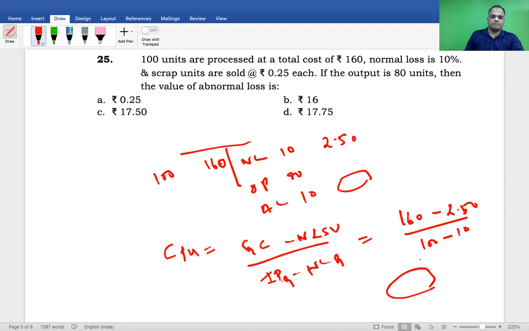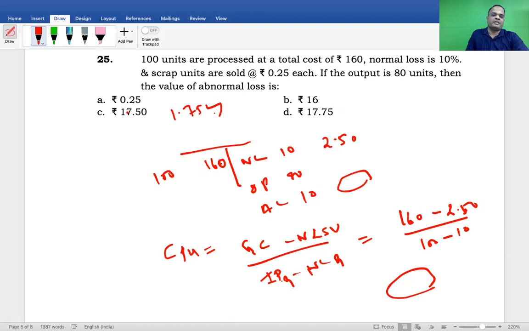Check it. 160 minus normal loss 2.5. No, 0.25 each, 10 into 0.25 is 2.5 only. 160 minus 2.5 divided by 100 minus 10 is 1.75. So the answer should be 1.75, not 17.5. Am I right? Yes, sir. So the answer is 1.75. Check it.